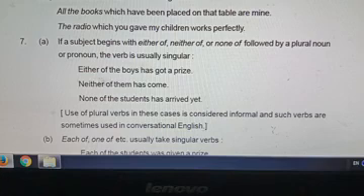Either of the boys means singular agreement. Neither of the boys, singular agreement. The boys have. Neither of them, neither of is used, so singular agreement. None of the students, here the students is plural. If we see students, the students have, but none of the students has. Singular agreement. So if the sentence begins with either of, neither of, none of, and is followed by a plural noun, verb agreement is singular.